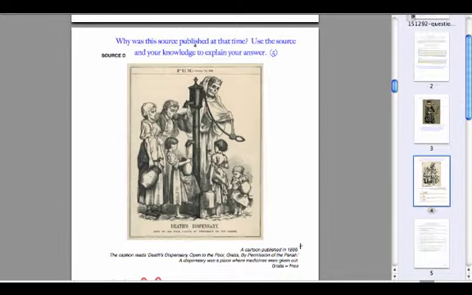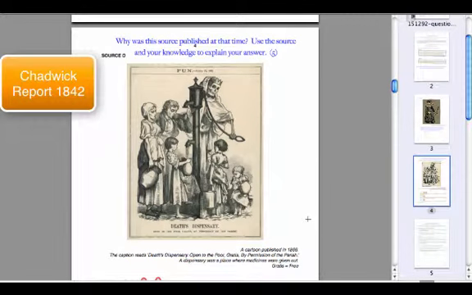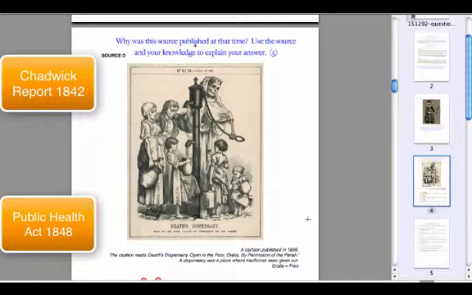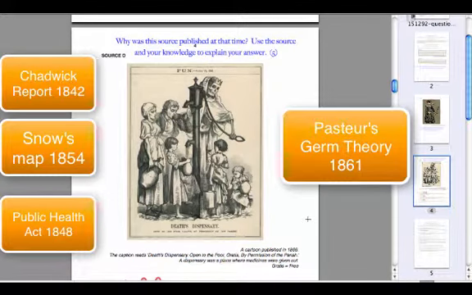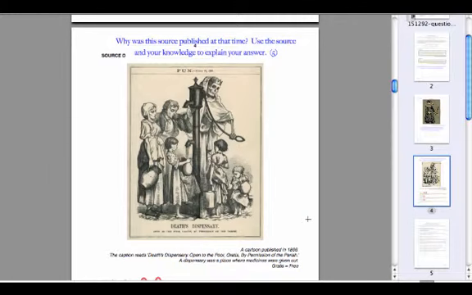So we need to be aware of what's happened by this point. So by 1866, we've had the Chadwick Report, we've had attempts at public health acts, we've had Dr. John Snow's work with his map, noting that cholera was a waterborne disease, and we've also had Louis Pasteur's germ theory as well. So by 1866, we'd had all of these things. So people are aware that disease was passed not by miasmas, not by bad air, but either through germs in the air or through germs in the water.